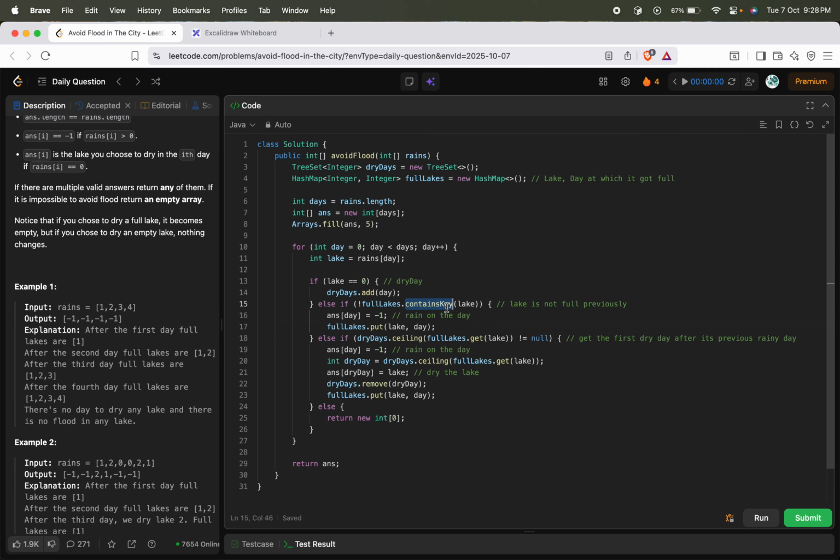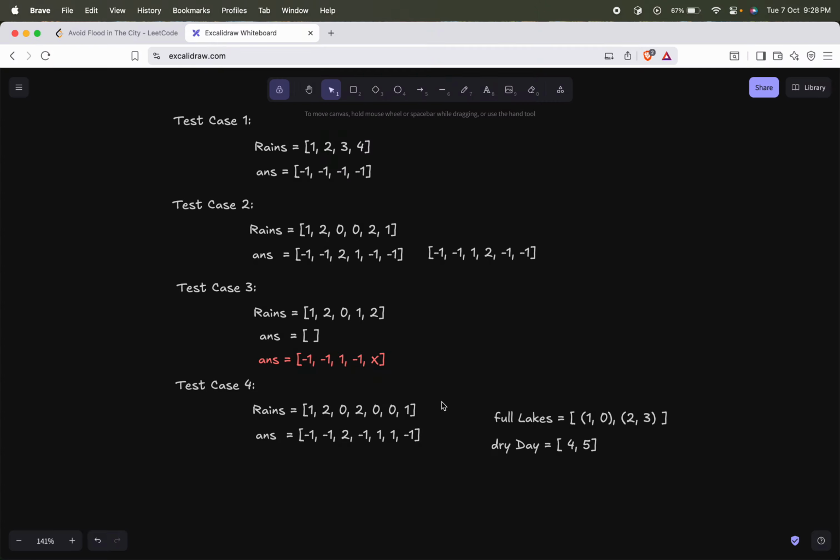Now I will only reach this particular state in the case when the lake is part of full lakes. Okay, now since the lake is part of full lakes, let's say I am at this particular one. Now I am processing this particular day. Now 1 is part of my full lakes. Now I have to get the first index which is greater than 0 and it's a dry day.